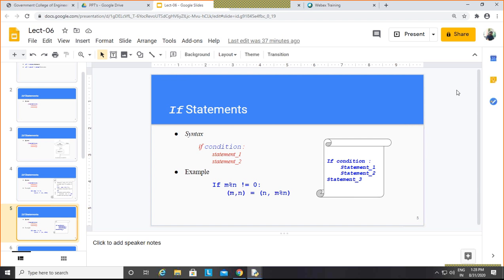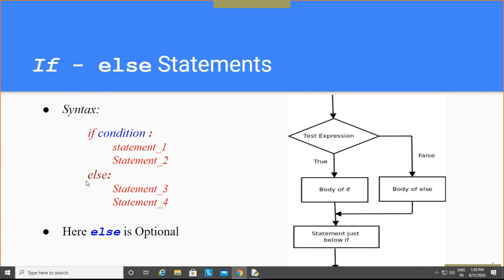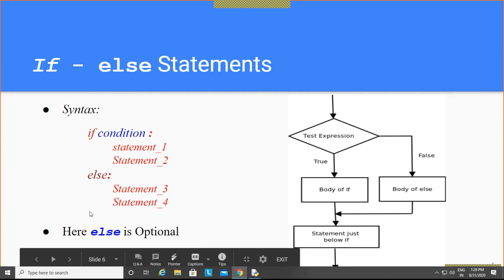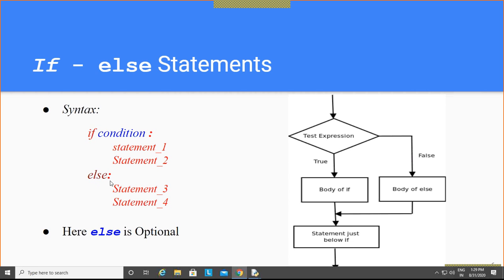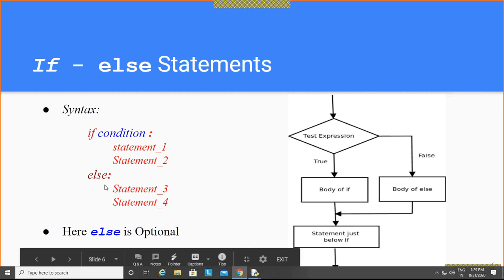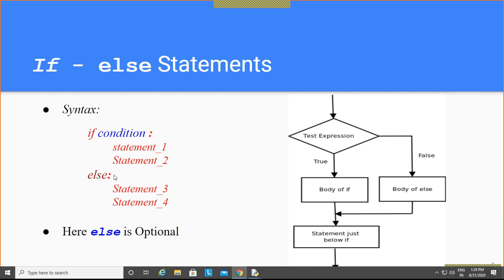Now in C programming, if there are multiple statements after else, we need to put opening and closing braces. In Python, the same thing we saw in the if applies to the else body. Else, then a colon.